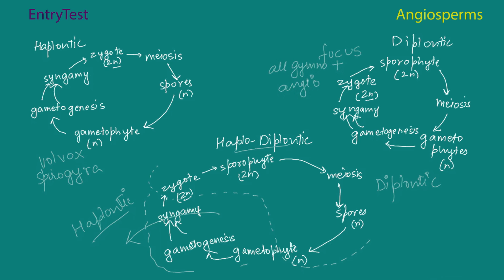Coming to haplodiplontic, who is going to be haplodiplontic is going to be bryophytes and pteridophytes. The only difference between them is going to be what is going to be the dominant phase. For some it's going to be the sporophyte, for some it's going to be the gametophyte. And usually gametophyte is going to be haploid, like in this case N, and the sporophyte is going to be diploid, which is 2N.